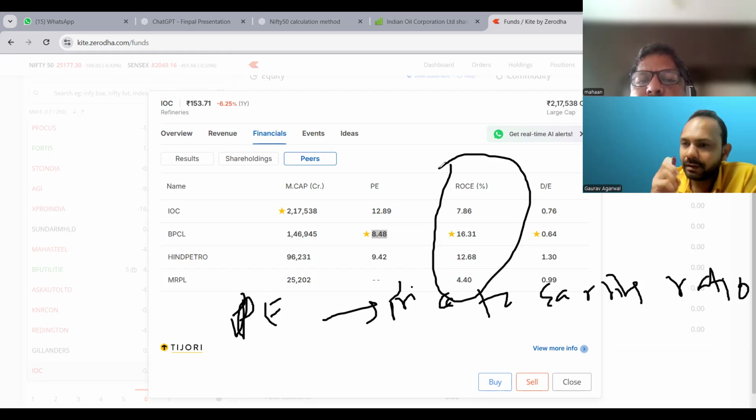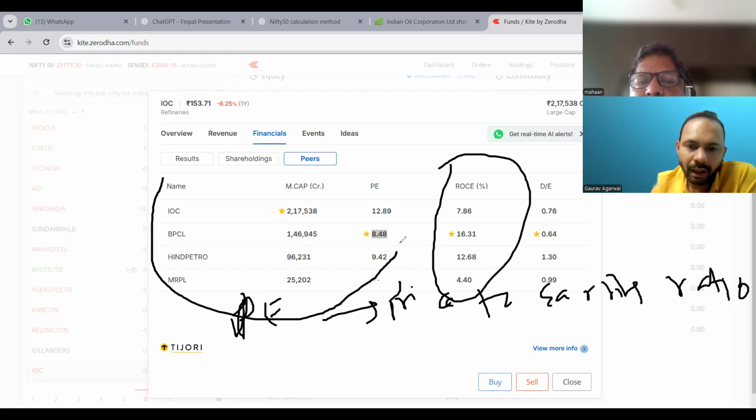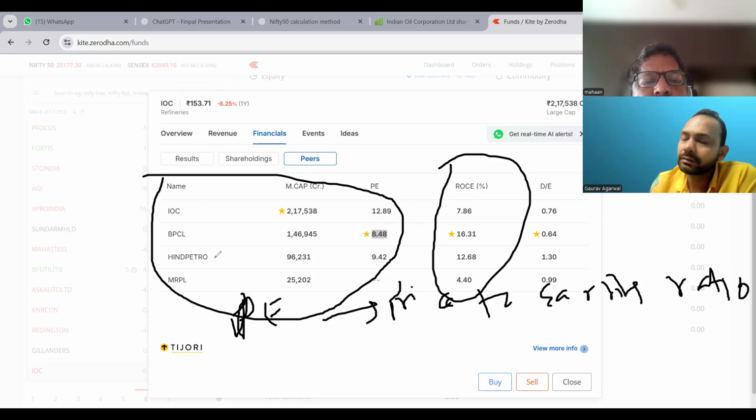Let's say you want to invest in these companies. How will you decide? So there are two ways to decide. First, you can check through fundamentals, which is through PE, or we can check through technicals, which is the chart.